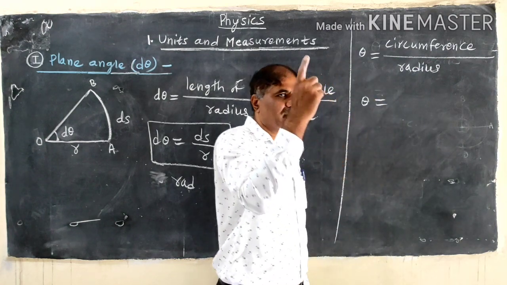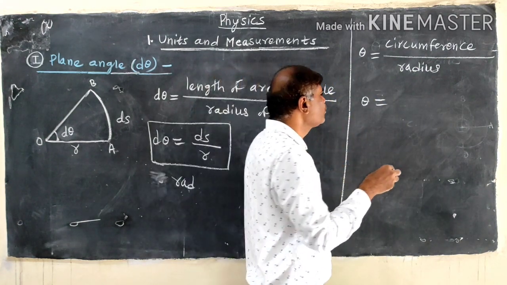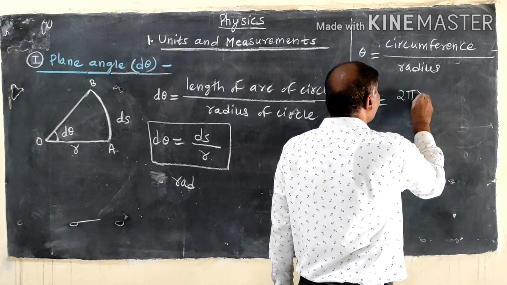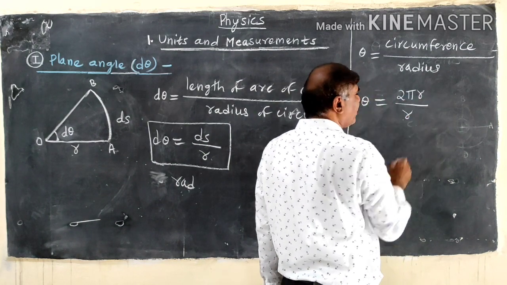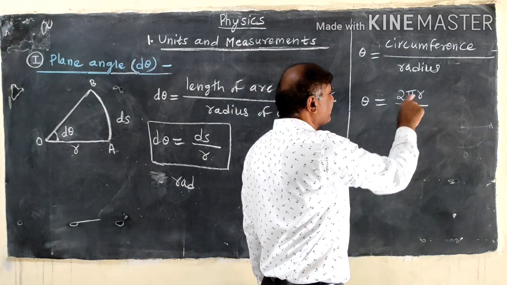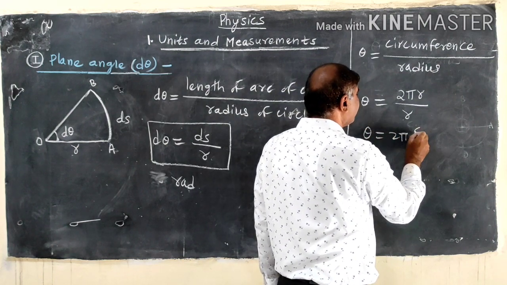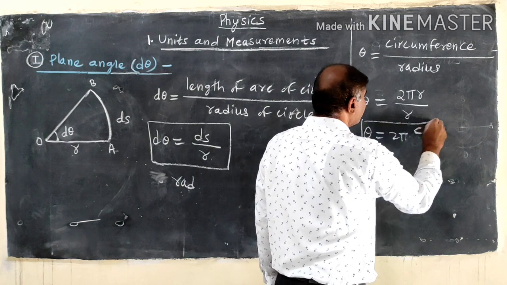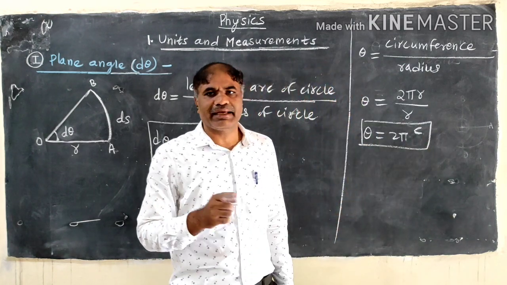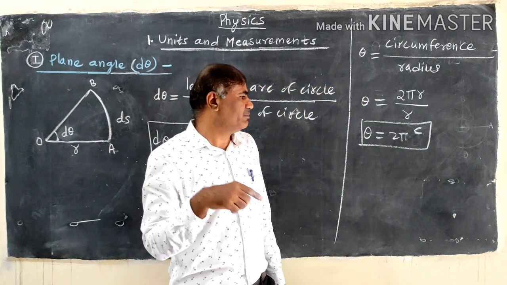We know the circumference of a circle is 2 pi r, divided by the radius of the circle r. Then r divided by r gets cancelled, so theta is equal to 2 pi radian. So this is the plane angle for the entire circle.